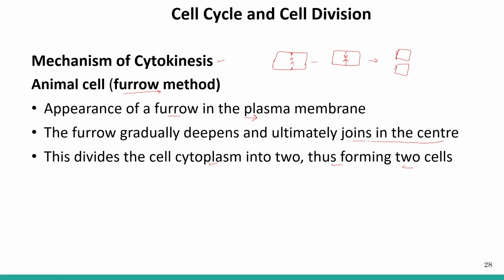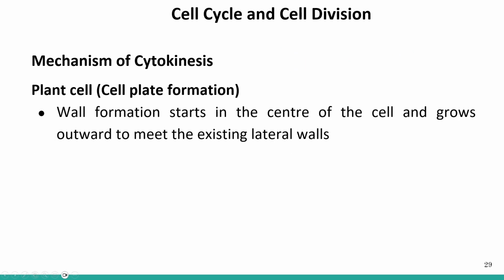The point here to remember is that in animal cell, the cytokinesis takes place with the help of formation of a furrow. We call it the furrow method. Then let's talk about the plant cell. In plant cell, what happens? The cytokinesis takes place by the cell plate method. So what happens in the cell plate method? The cell plate is formed in the center of the cell.